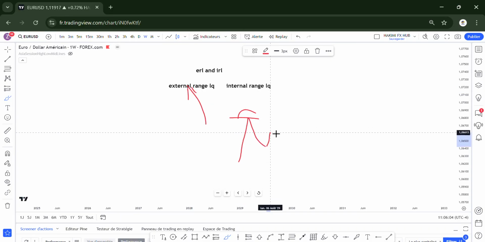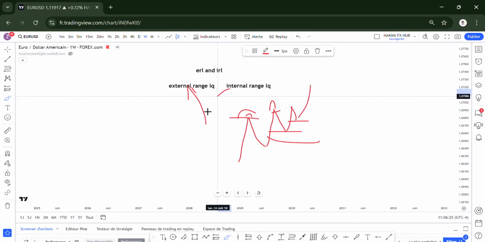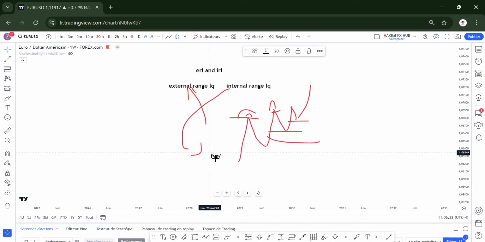So the market must go to that external range liquidity, and after it goes, it fills the IRL. IRL is an imbalance or an FVG, as we discussed, that inefficiency in price. That's what you call IRL. So the market filling this IRL is then seeking liquidity, heading to the ERL. So what is IRL? IRL is the imbalance, FVG. So IRL is imbalance or FVG.